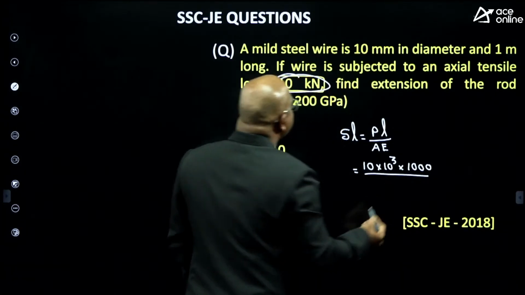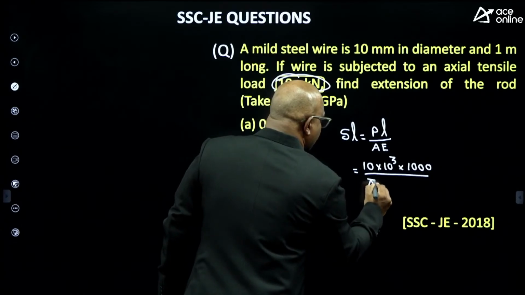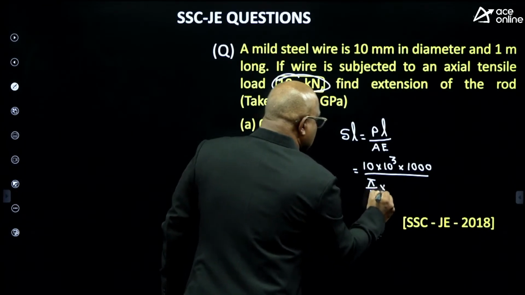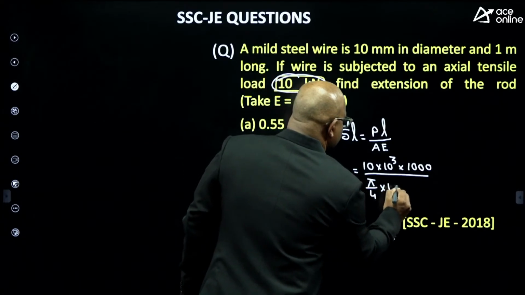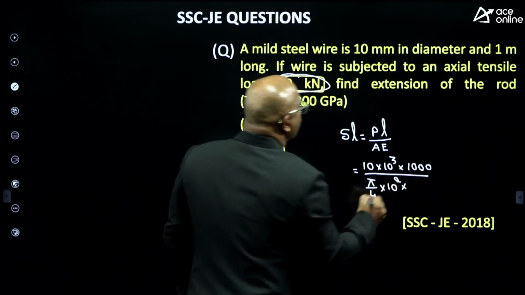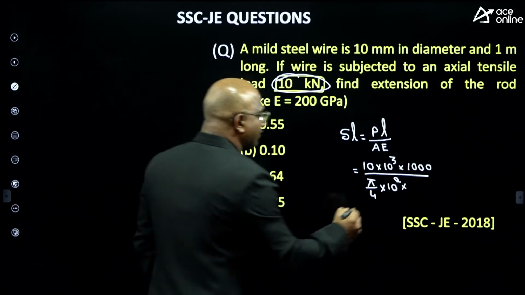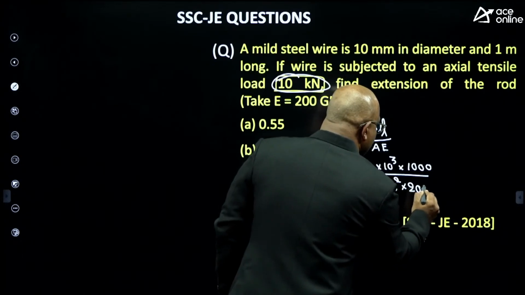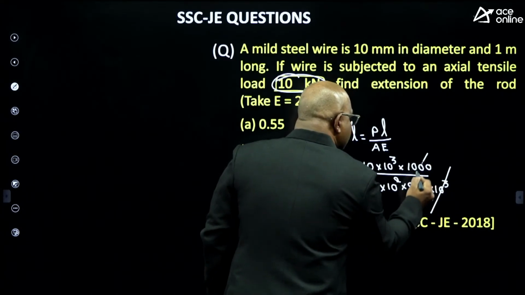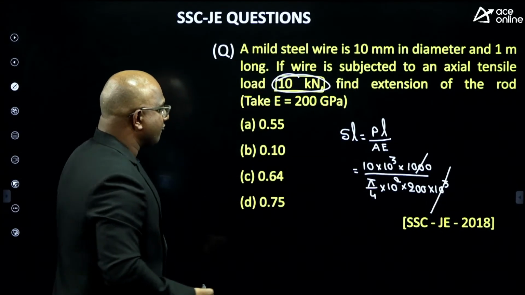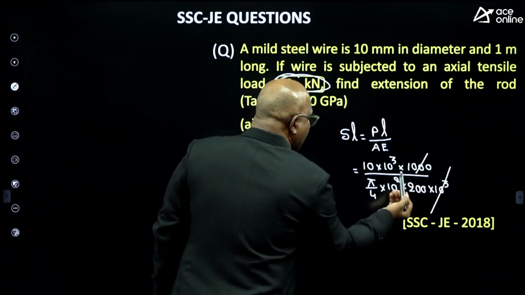By area. Area is how much, guys? Pi by 4 d square. Pi by 4 into d, which is 10 square, into E. E value is 200 gigapascal, which means 200 into 10 cube. Now what happened? This 1000 is getting cancelled. Observe carefully, and what I'm going to get here is 10 power 4.